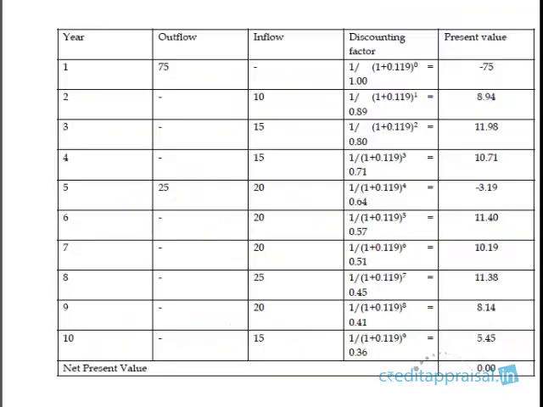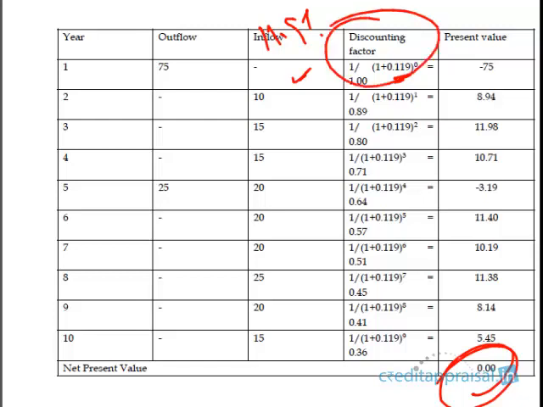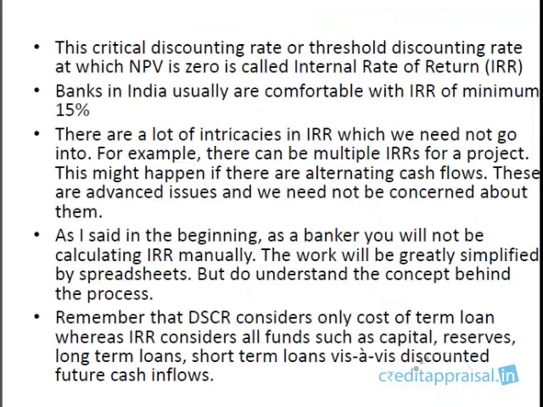If you want, we can calculate it. If our discounting rate is 11.9%, with the same table as the earlier example, when you discount and add up all those discounted cash flows, you'll get 0. So this is the IRR, 11.9. IRR is that discounting factor at which the NPV becomes 0. Banks in India usually are comfortable with an IRR of minimum 15%.